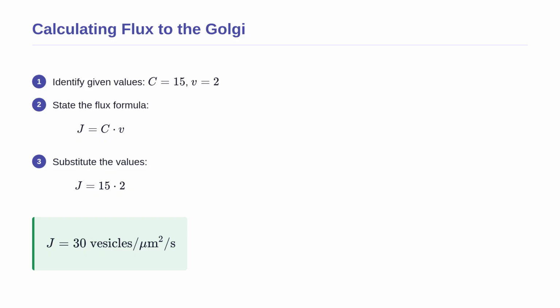We start by writing down our primary flux equation, J equals C times V, to guide our calculation. Next, we substitute our given concentration of 15 and our velocity of 2 into the equation. Multiplying these together gives us our final answer of 30. Physically, this means that every single second, 30 insulin-carrying vesicles pass through a tiny 1 square micrometer window of the cell's cytoplasm, indicating a very healthy and active cell.